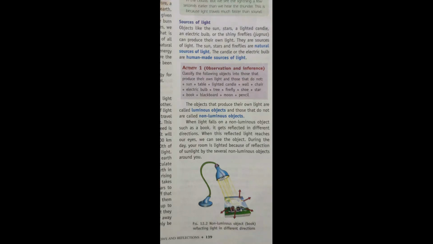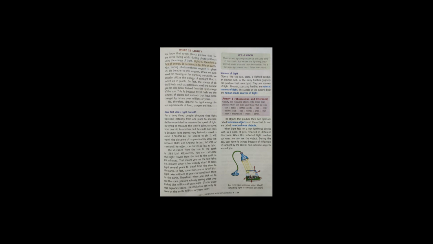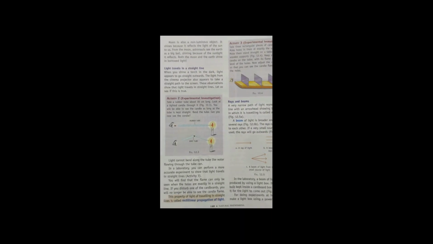Luminous objects are those things which produce their own light. Examples are the sun, stars and fireflies. Non-luminous objects are book, paper, pencil, etc. The moon is also a non-luminous object.